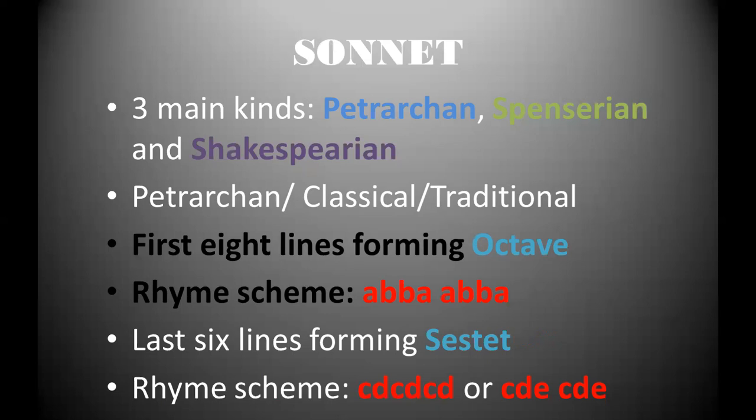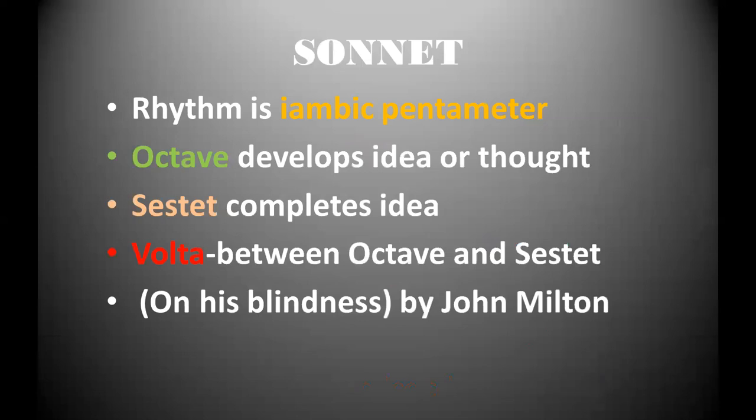Petrarchan sonnet is also called classical or traditional sonnet. The first 8 lines are called the octave, and the last 6 lines are called the sestet. The rhyme scheme of the first 8 lines is ABBA, ABBA, and the rhyme scheme of the last 6 lines has variations. It can be CD, CD, CD, or CDE, CDE. Coming to rhythm, rhythm in the sonnet is iambic pentameter.